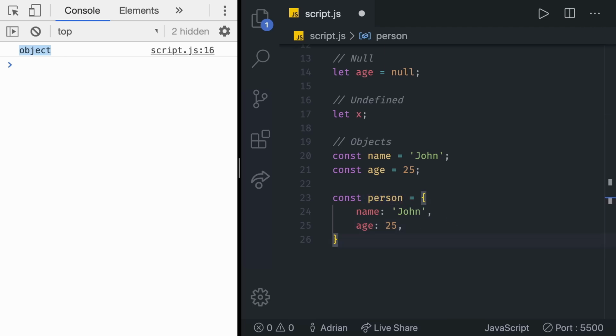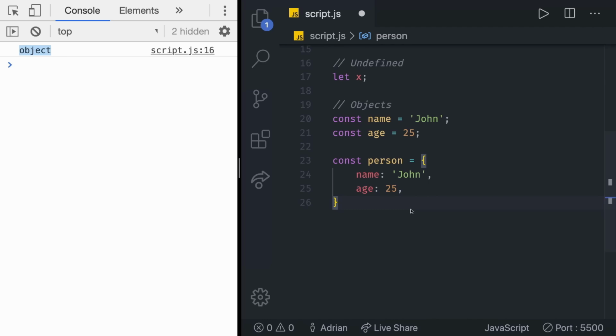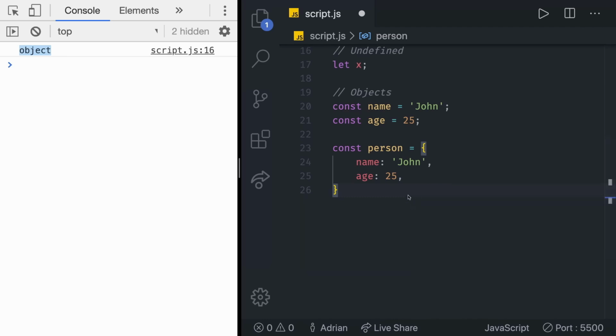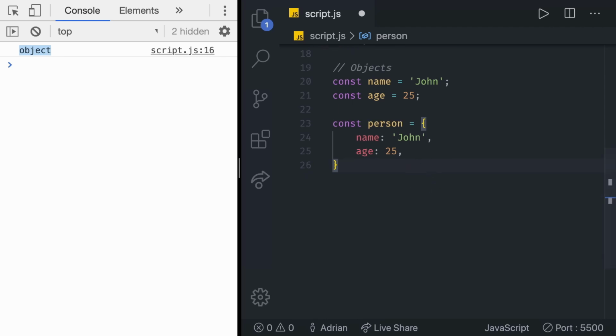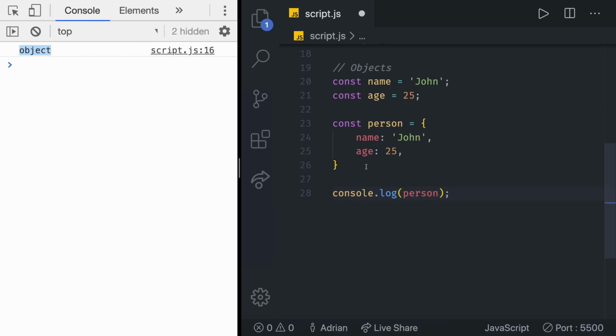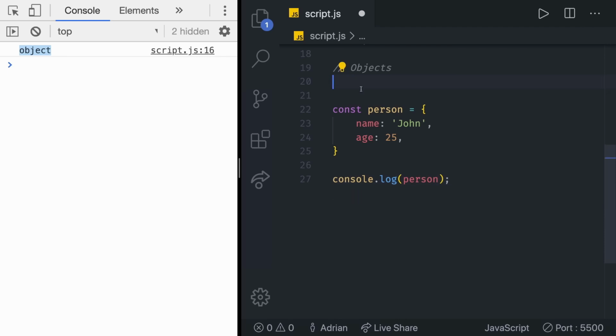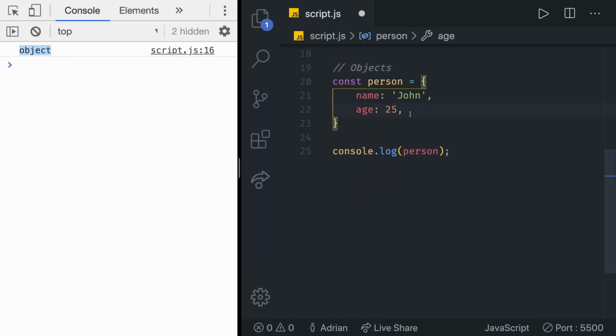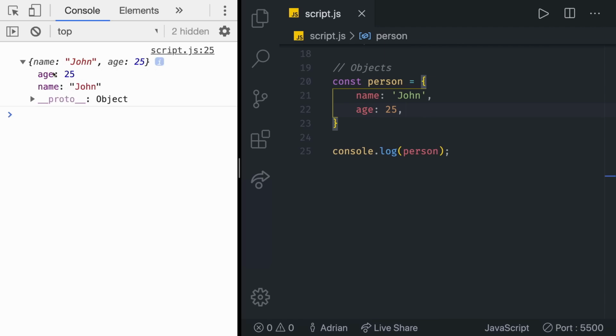That is an object. As you can see, we declare it the same way as all other variables and then put curly brackets inside of which goes the data. The one last thing that we can mention is that we can now extract specific values from that object using the dot notation. So how would we get the values? Well, we can first console log the entire person, and we don't need these standalone variables anymore. We just have the person object, and let's see what we get. As you can see, in between the brackets, we get the name of John and age of 25.